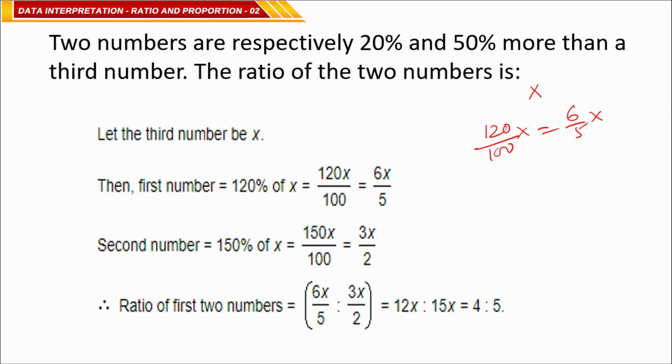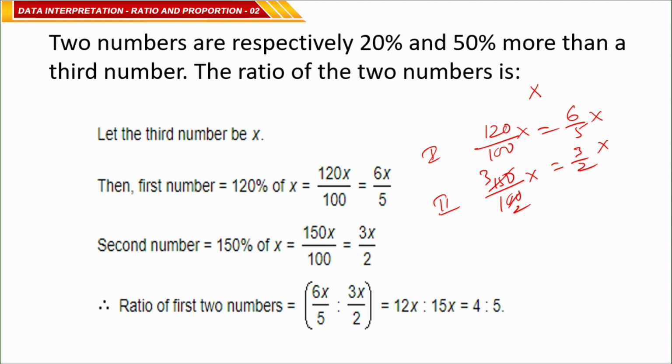Next, the second one is 50% more. 50% more means here 150 by 100 of x. Here we can say 5 3s, 5 2s, means 3 by 2 x. This one is the first number and this is the second number.